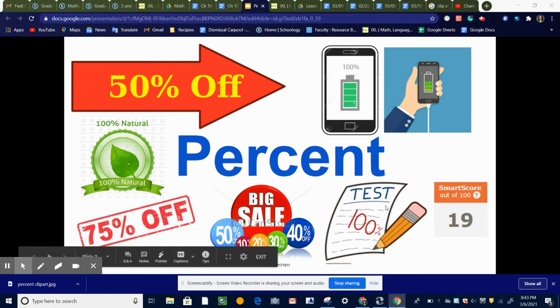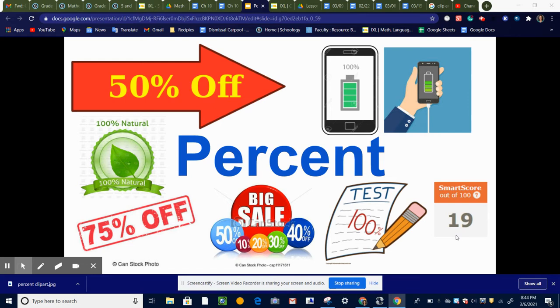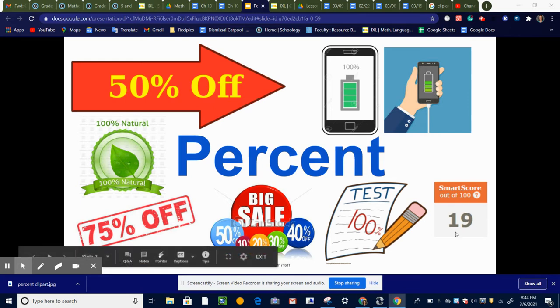When we take tests, that's a great example of when we see a percent. If you get them all right, that's 100%. If you don't get them all right, then you might get a 90%. And finally here, you might recognize this from IXL. I cut this from IXL because this is where, when I assign you and I say you only have to get to 80%, or sometimes I say you need to get to 100%, this is another place where you see percents.